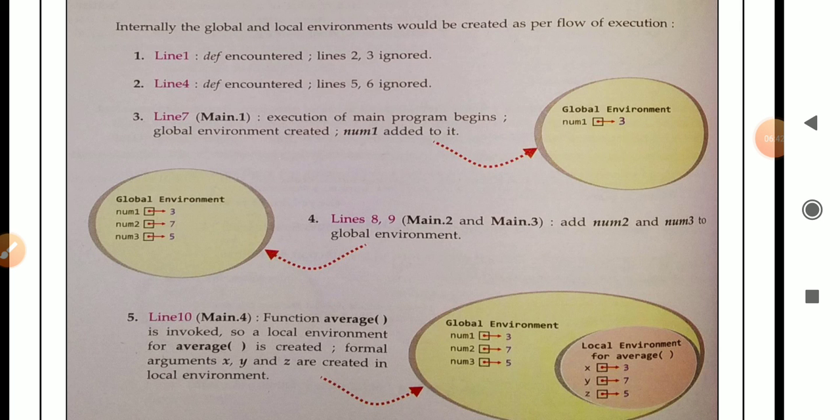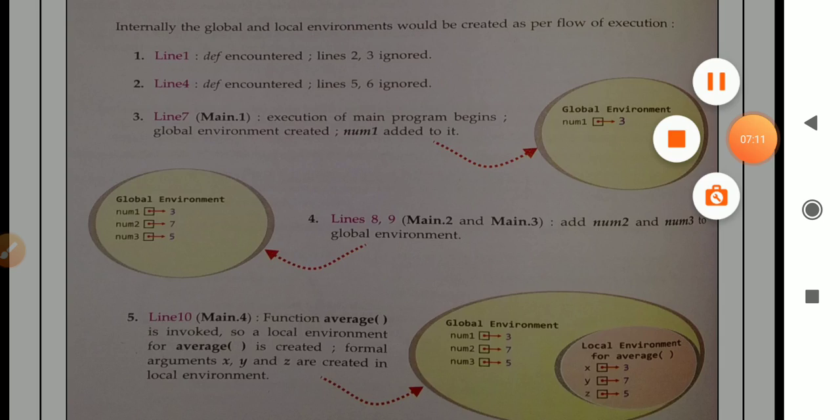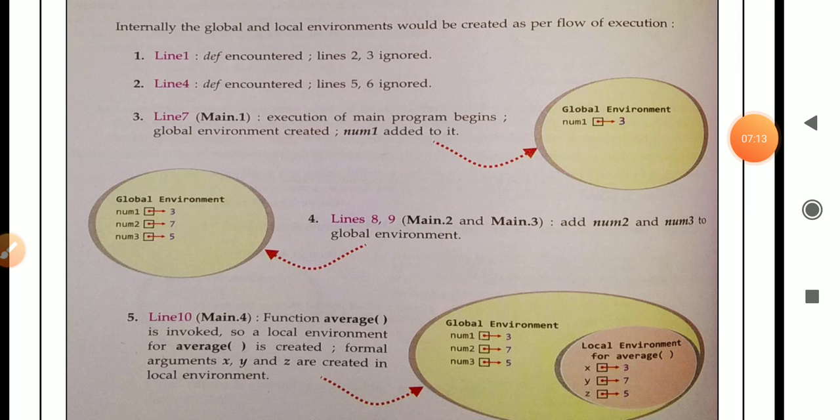Number 3, line 7, main.1, execution of main program begins, global environment created, num1 added to it. From line 7 onward it is known as top level statement. So execution of the program starts from the top level statement. When the global environment is created, main.1, the main line of this program, starts from line number 7.